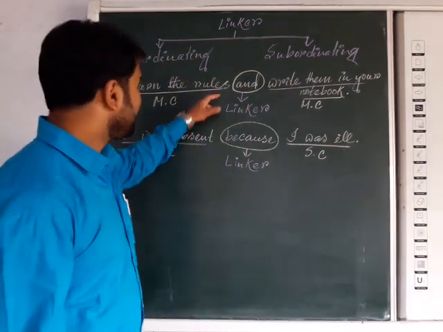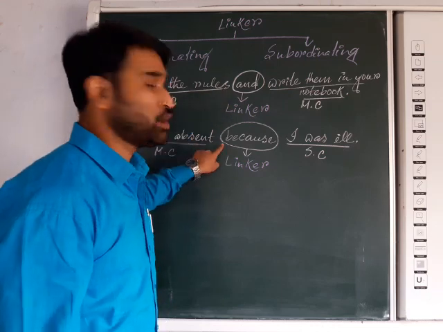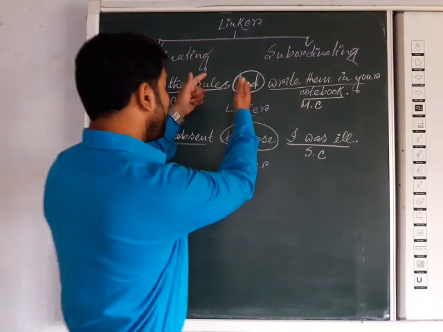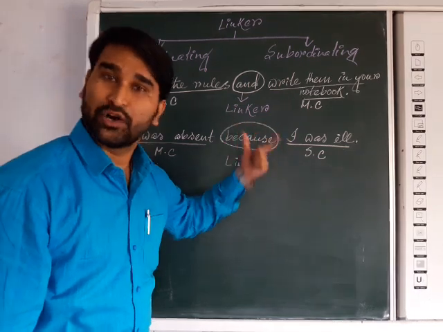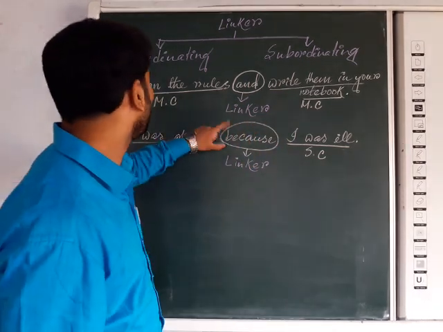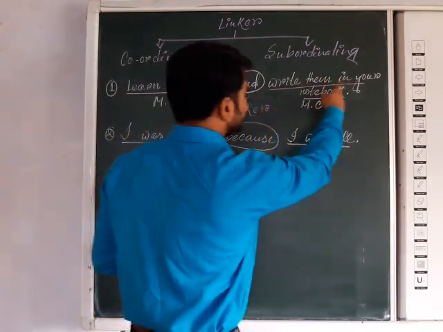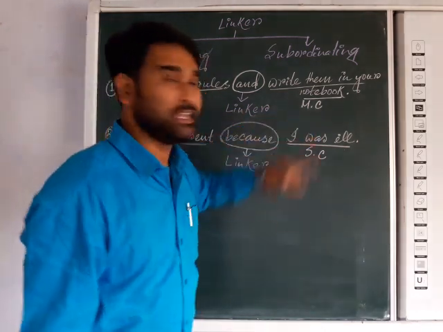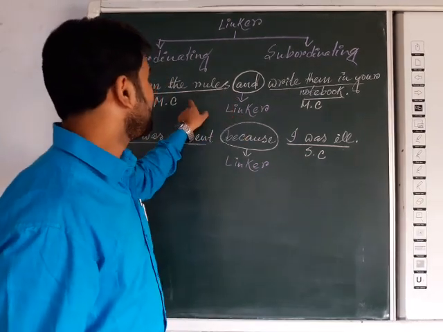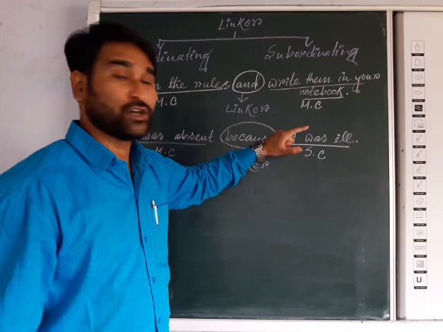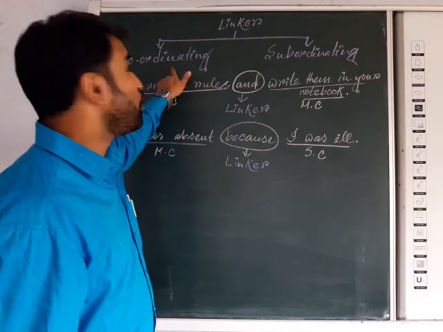Now here you can see two types of linker I have coded here. First one, "and", and next one, "because". Both these linkers have joined two sentences or two clauses. But why have they been called coordinating and subordinating? Just make it clear. First one, learn the rules and write them in your notebook. Here you can see both are MC, that means main clauses, independent clauses. So whenever a linker joins two or more main clauses that are not dependent on others, that is a coordinating linker.